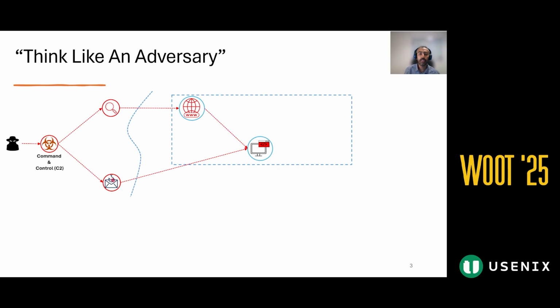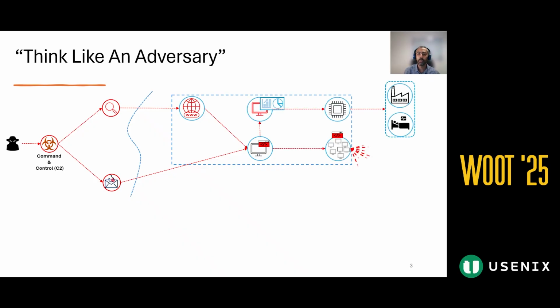Here we have different tools like command and control, reconnaissance, and phishing to launch the attack. As you can see, there are many ways to get initial access to the host. Okay, so what is next? Of course, we won't stop here because we love lateral movement to penetrate more, or maybe compromise more machines for a DDoS attack. We can steal the data or deploy ransomware to shut down the whole factory.